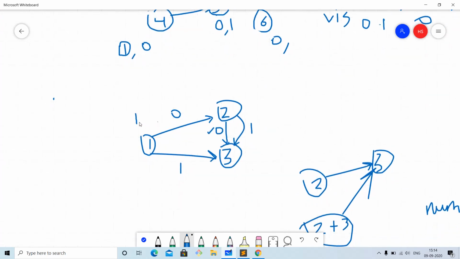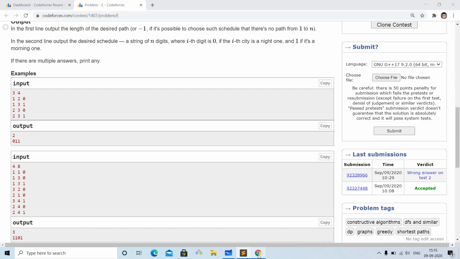If you have colored this as 0, and then you come here, even if you color it 0 or 1, you can still reach here with a distance of 2, and here you can give the color 0 or 1 depending upon your choice, as we have given here the color 1, and here in our test case the color 1. Here it is already 0, so our answer will be 2, and the colors 0, 1 and 1, which is the answer, right?